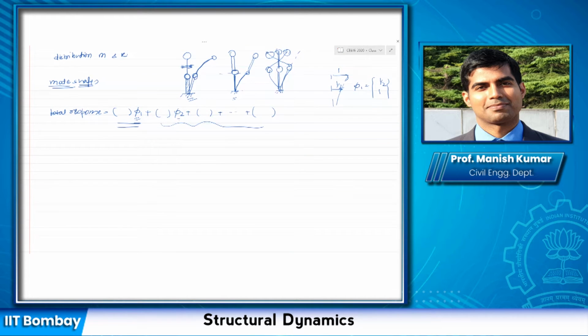If it has n degrees of freedom, it can deflect in n possible ways, and I'm going to write down the total response as a linear combination of n such modes. We are going to find out if all the modes contribute, or some modes contribute more than the others, or only one mode contributes significantly and I can neglect the other modes. Those things we can do, but in general I can do this, right? Anybody has any objection up to this point?